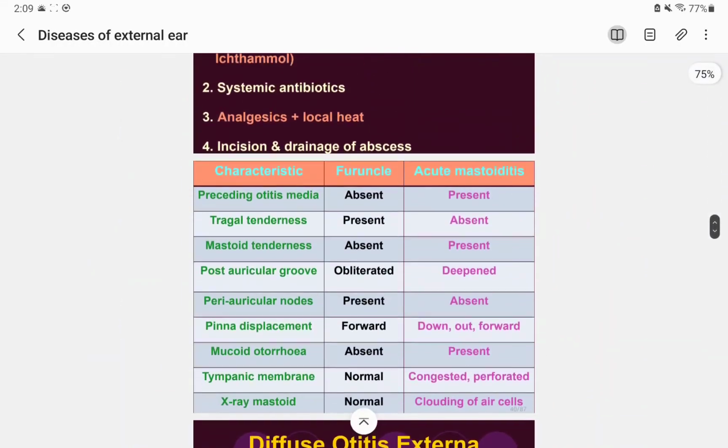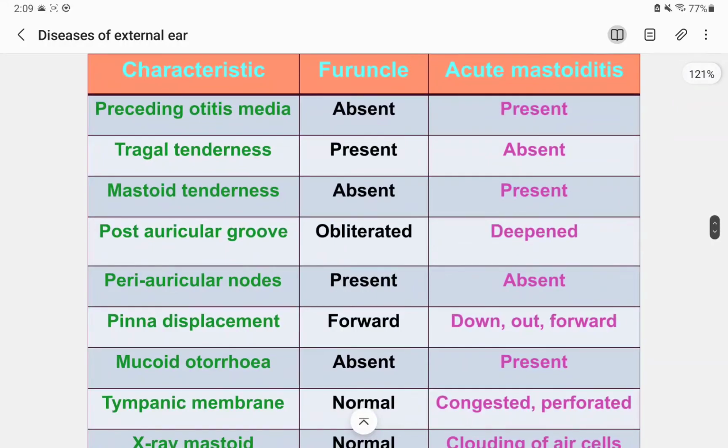Also, it's a very important topic, because we can always get confused about furunculosis with acute mastoiditis. Because of the signs and symptoms, you can always differentiate it. Furuncle and acute mastoiditis. In furunculosis, the preceding otitis media is absent, so there is no history of otitis media. And acute mastoiditis cannot happen without otitis media. So this is very important for acute mastoiditis history.